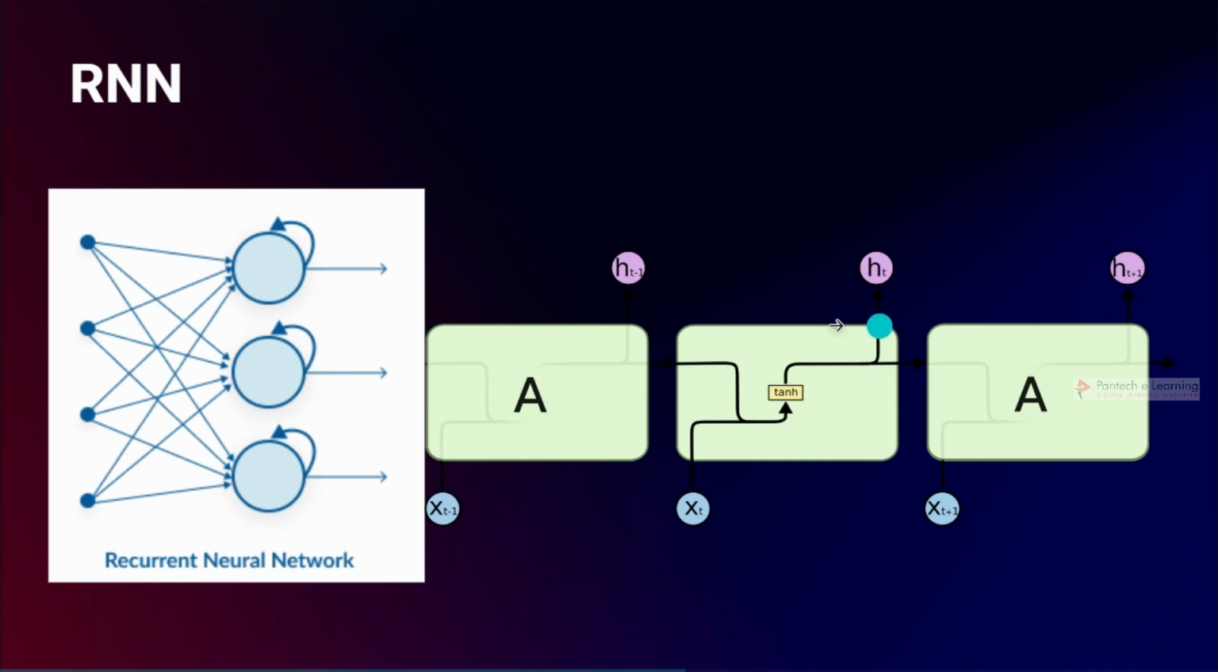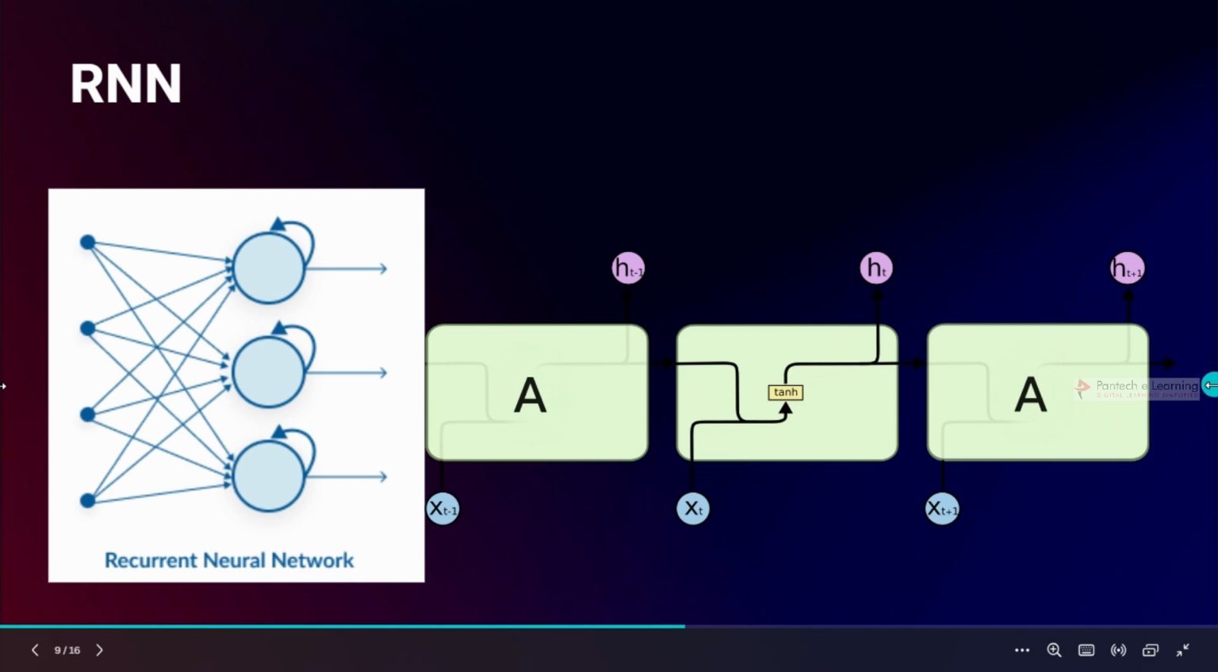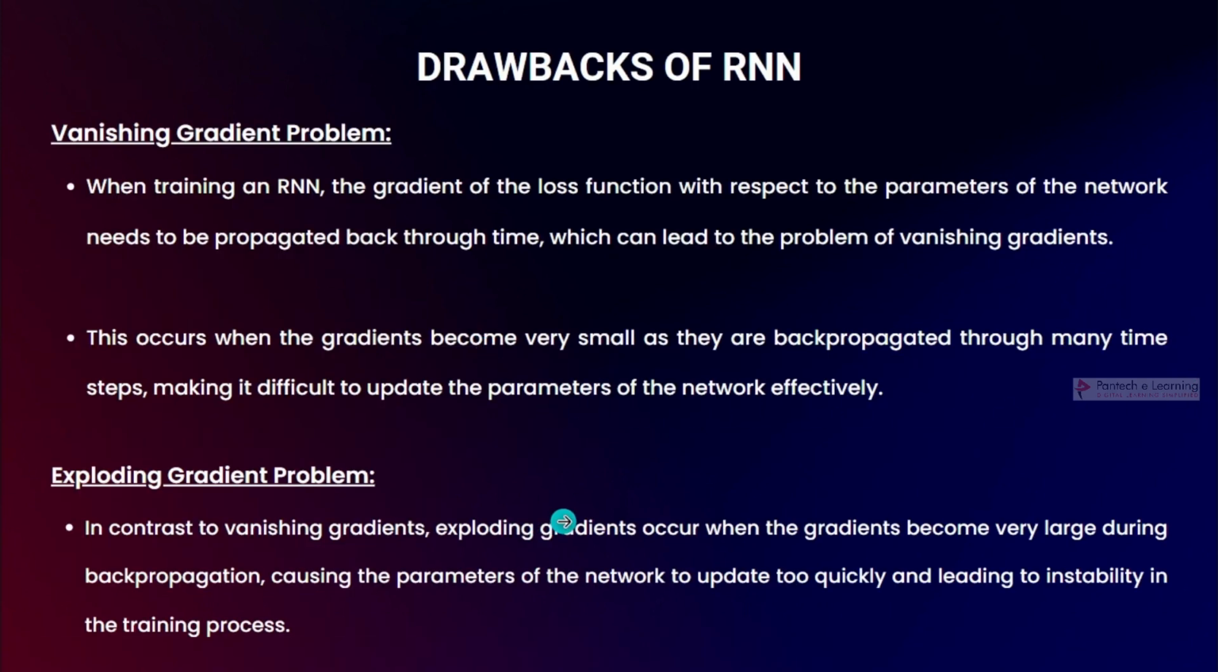RNN passes information from one step to another, and we have some drawbacks of RNN. We have vanishing gradient and exploding gradient problems. These two are contrasting things. For example, what is the vanishing gradient problem in RNN? When training an RNN, the gradient of the loss function with respect to the parameters of the network needs to be propagated back through time, which can lead to the problem of vanishing gradient. This occurs when the gradient becomes very small as it is backpropagated through many time steps, making training difficult.